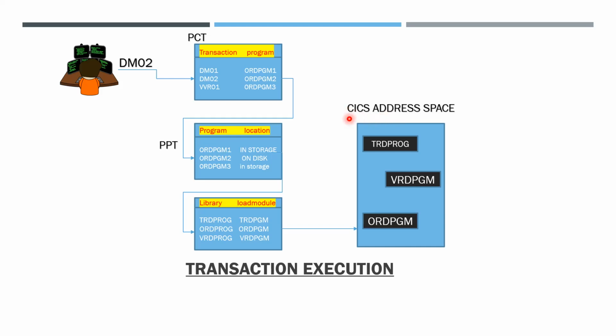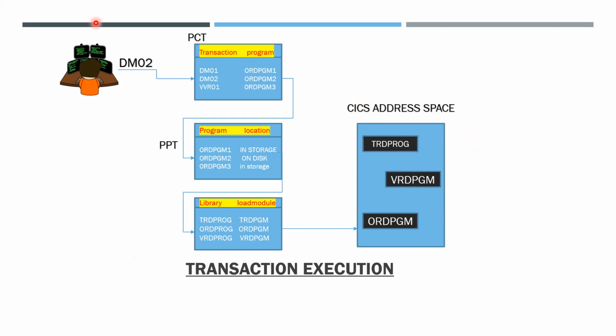Like an application region, in which only applications will run. So we assign regions, and a region means a separate address space. Here it is the CICS program region, or CICS address space, where we run only programs.